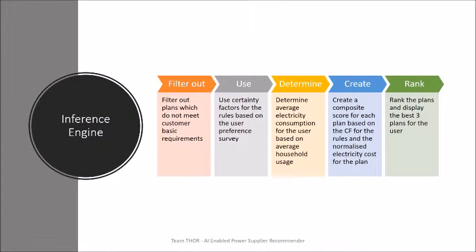The engine first filters out the plans which do not meet specific requirements. The rules are then fired using all the certainty factors. A normalized score is developed for the estimated cost of user for each plan. These two are then combined to provide a score for each plan before ranking.